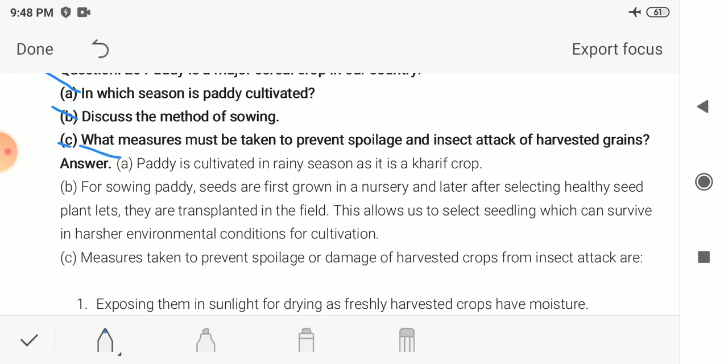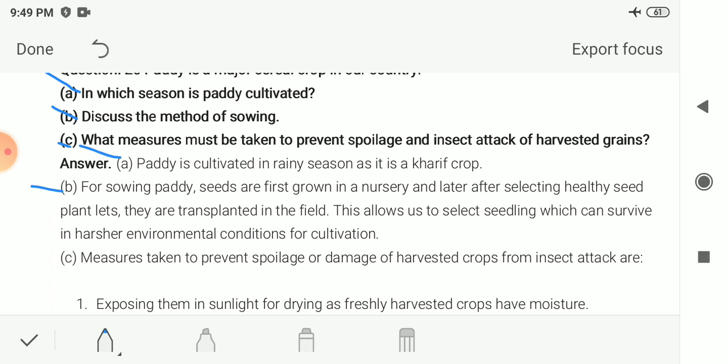Paddy is cultivated in the rainy season as it is a kharif crop. So we are cultivating this crop in the rainy season. Next is, discuss the method of sowing. For sowing, paddy seeds are first grown in the nursery, and later, after selecting healthy seedlings, they are transplanted in the field. We have to transplant the young plants from the nursery to the field. We are not directly sowing the seed in the field. We first grow the young plants in the nursery, and then we move those young plants to the field.